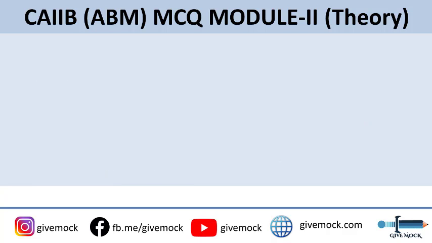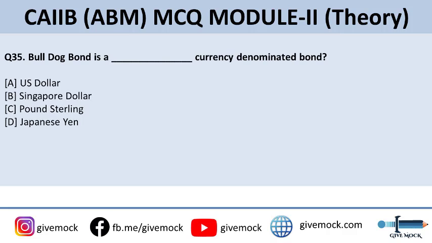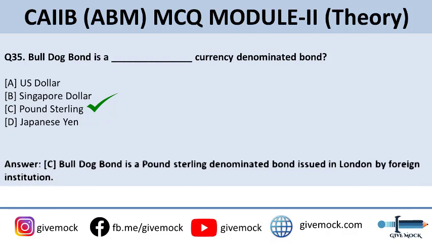Now coming up to the last question of this slide. Bulldog bond is a dash currency denominated bond. So in which currency is the Bulldog bond issued? The options are A, US dollar, B, Singapore dollar, C, pound sterling, and D, Japanese yen. The correct answer is pound sterling, option C. Bulldog bond is a pound sterling denominated bond issued in London by a foreign institution.